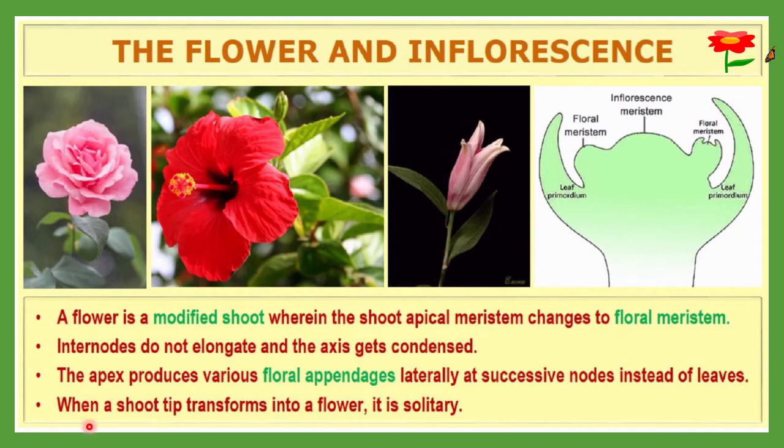When a shoot tip, suppose this is a shoot or a stem tip, is transformed into a flower, it will always be solitary, that means single. Here is a photograph showing you a solitary flower. This photograph also shows a solitary flower, and this is also a solitary flower. When a shoot apex transforms into a flower, such a condition will arise, and it will be solitary.